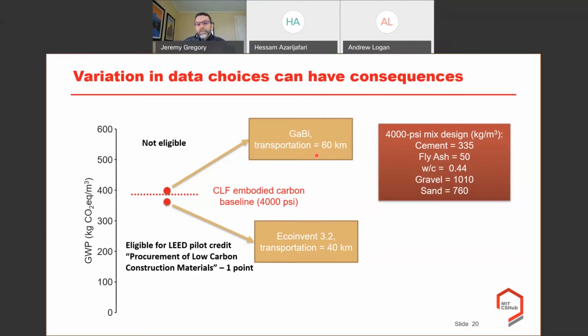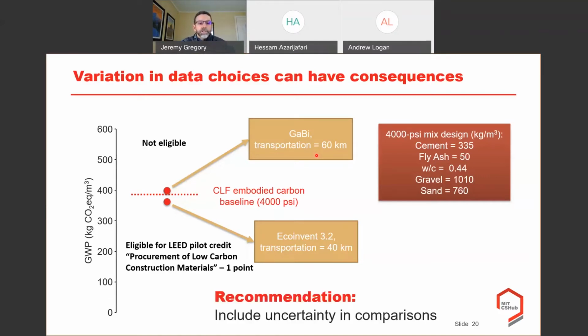So this is something where, as I mentioned, if you're looking for ballpark figures, EPDs are fine, but when it comes to actually getting really into specifics and where these kinds of decisions have more significant consequences, then it matters. So our recommendation is to include uncertainty in comparisons, and Hassam is the one who put this together and has done some other work he's going to talk about next as to how we might do that a bit more.